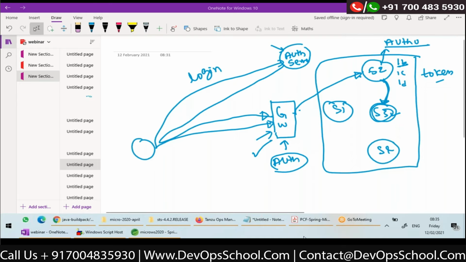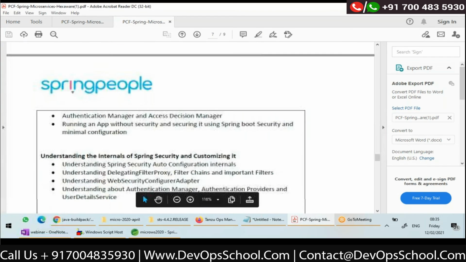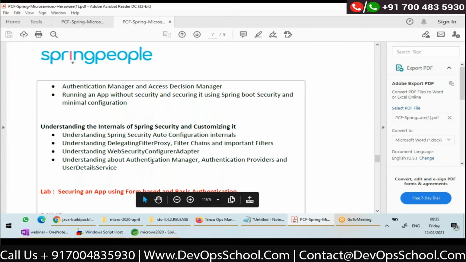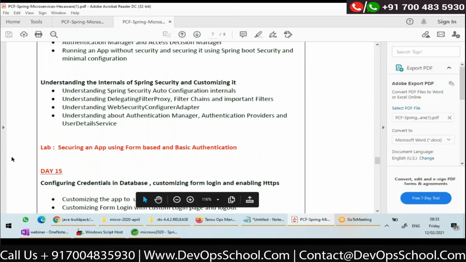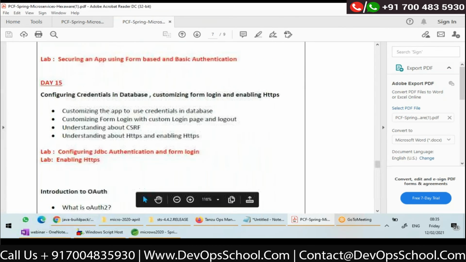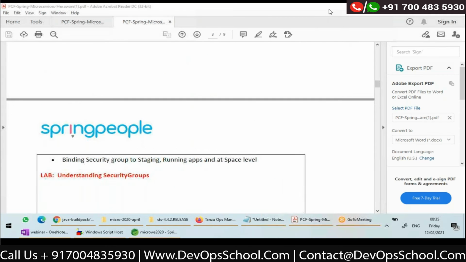Anyway, when I am discussing security, I have topics on security here. There are various ways of authentication. Certificate based authentication I can discuss when I am talking about Spring Security. Enabling HTTPS, everything I'll show before I go to OAuth. I'll discuss that. Okay, clear? Any other queries from your side?